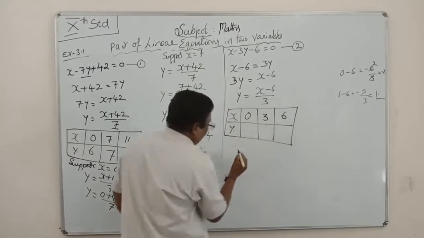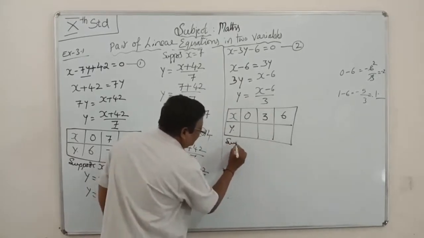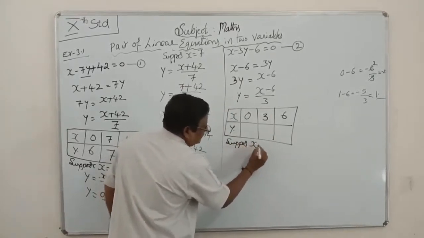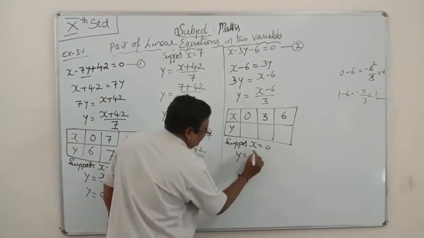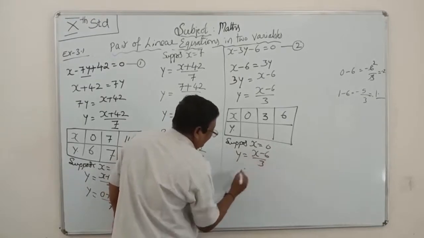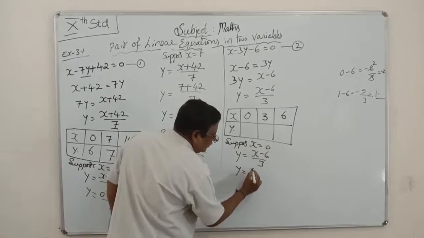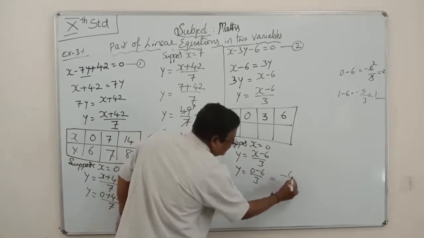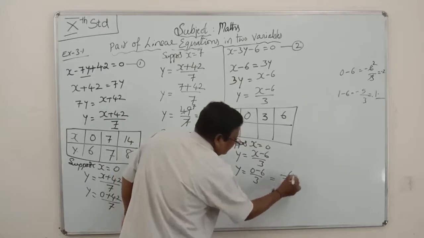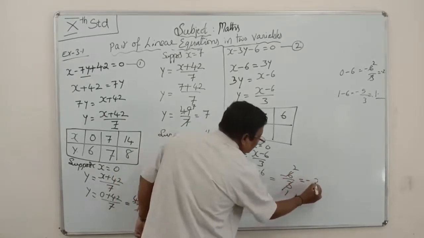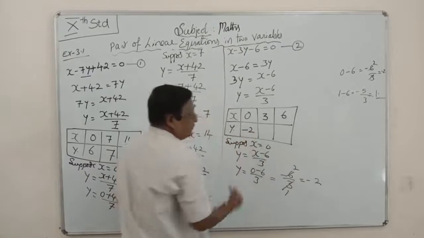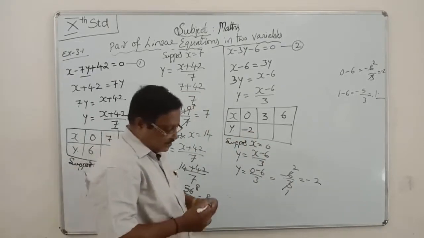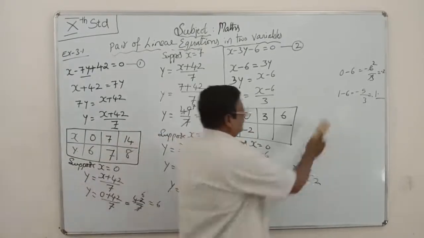Suppose x is equal to 0, y is equal to x minus 6 by 3, which is 0 minus 6 by 3, equal to minus 6 by 3. 3 twos are 6, so it is equal to minus 2. This is minus 2. Next, suppose x is equal to 3.